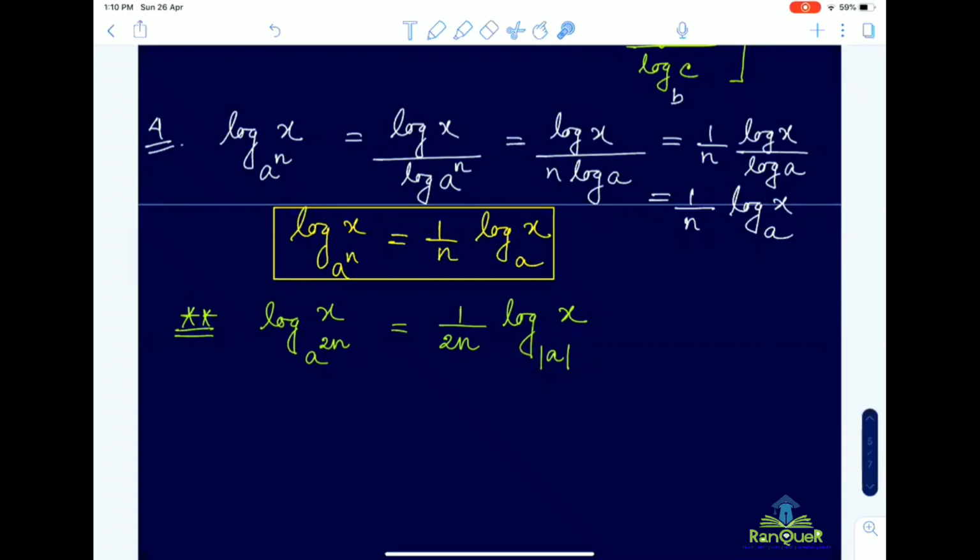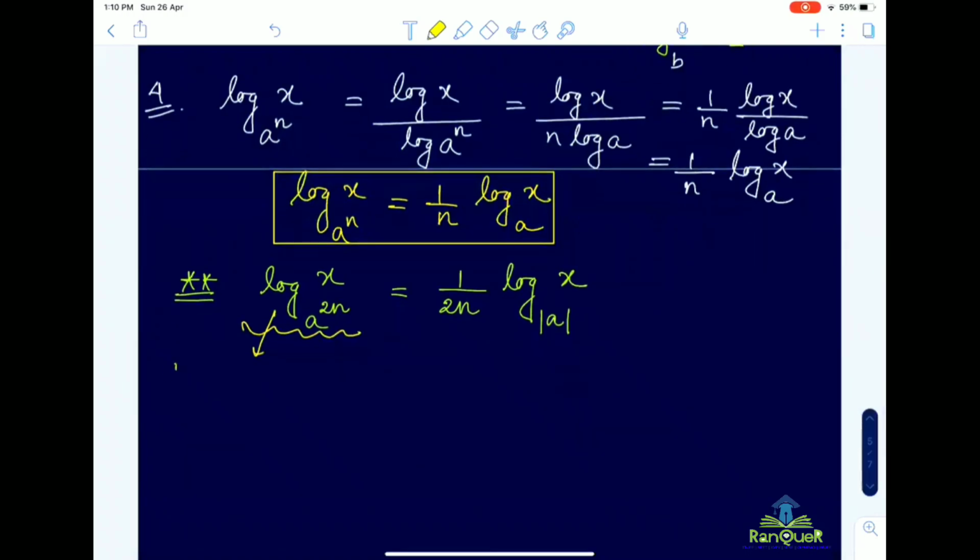In this case, what are the acceptable values of a? a can be positive, negative, not equal to 0. Due to the even exponent for a, if you consider a positive value or a negative value of a, what will be the final value here?